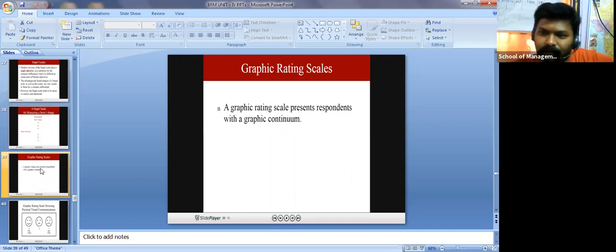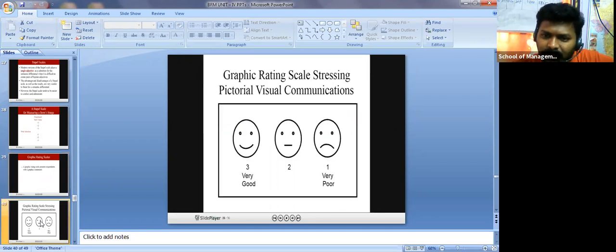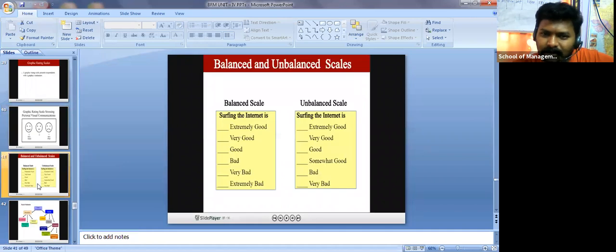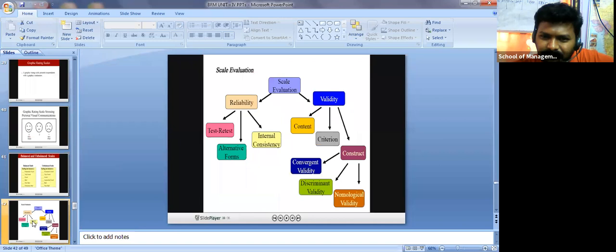Suppose you book an Uber or Ola, then once you are done with your ride, you will definitely get this: please rate your experience, because you traveled from one place to another. Is it good or bad? What about your experience? That is a graphical representation. So these are balanced and unbalanced scales that we have.